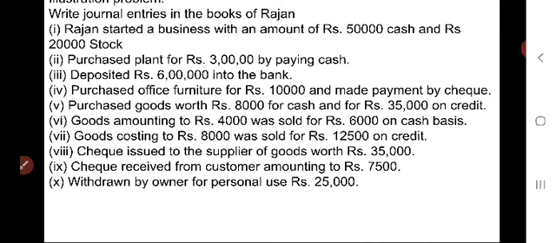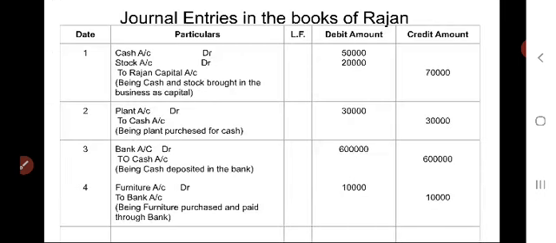But one asset is coming into the business, one asset is going out from the business. The asset which is coming into the business has to be debited. The asset which is going out from the business has to be credited. Plant is coming in, so plant account has to be debited. As we are paying cash, it is going out, so it has to be credited. So the entry should be like this.